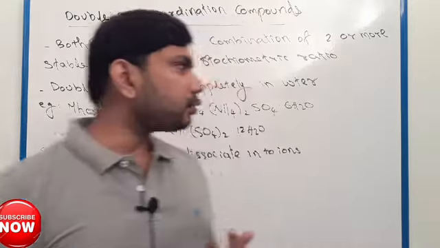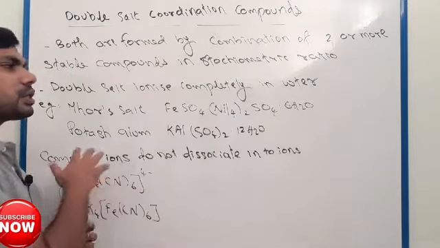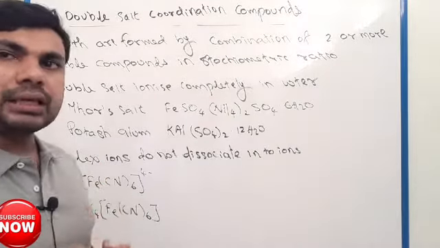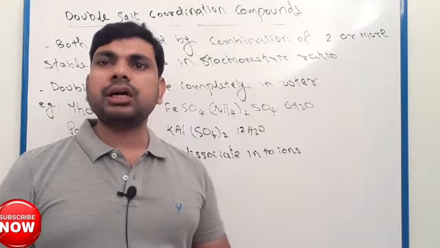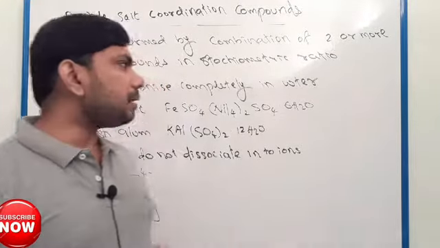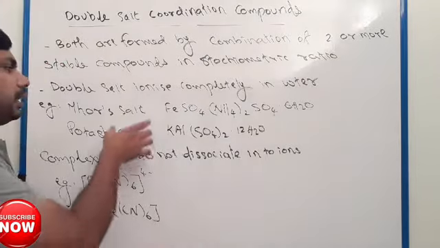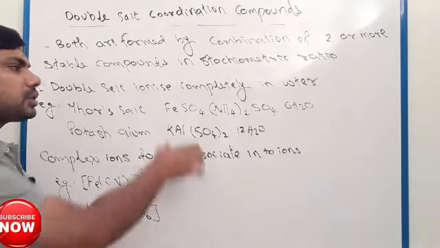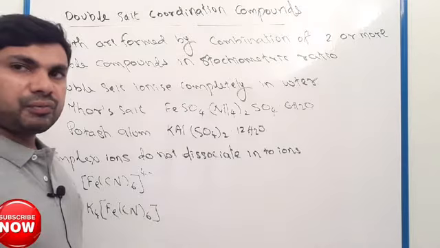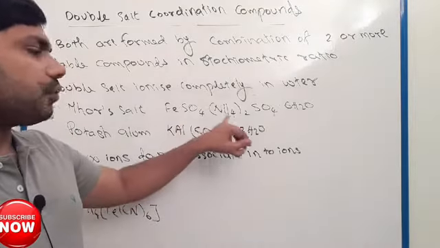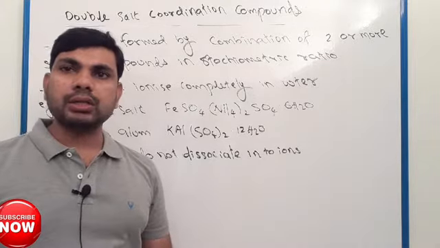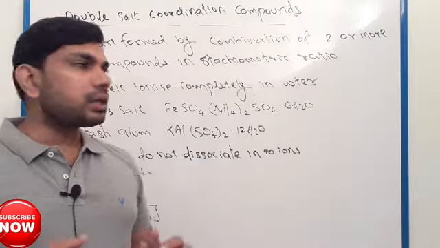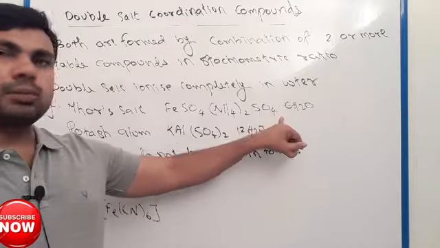But a double salt ionizes completely after dissolving in water. Very important examples of double salt: Mohr's salt, FeSO4·(NH4)2SO4·6H2O, which is a salt containing 6 water molecules.